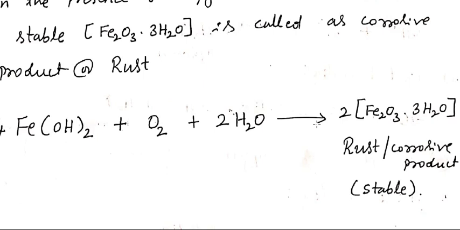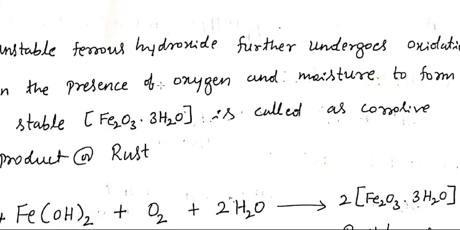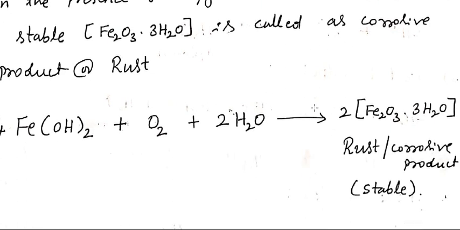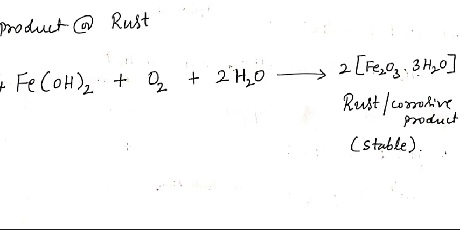This unstable ferrous hydroxide further undergoes oxidation in the presence of oxygen as well as moisture. We get Fe2O3.3H2O. This is stable, and is called rust or corrosion product. So the unstable ferrous hydroxide further undergoes oxidation in the presence of oxygen and moisture to form stable Fe2O3.3H2O, trihydrated ferric oxide, called the corrosion product or rust. So this is how iron is converted into iron oxide through the electrochemical theory.